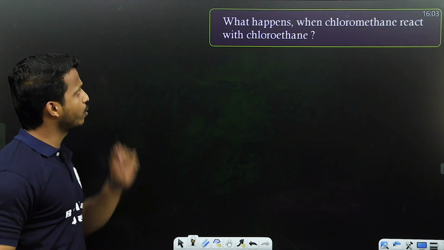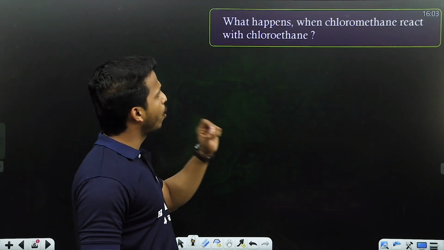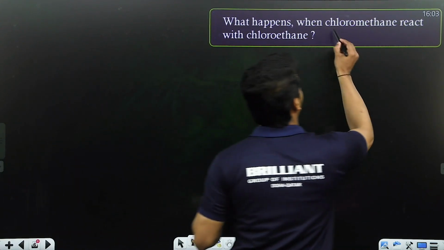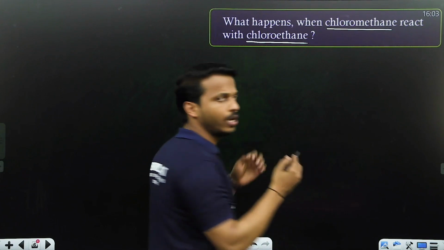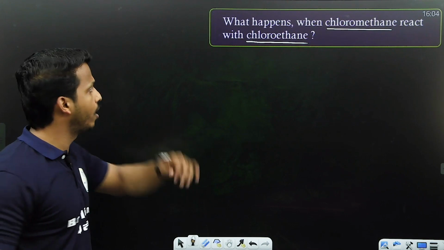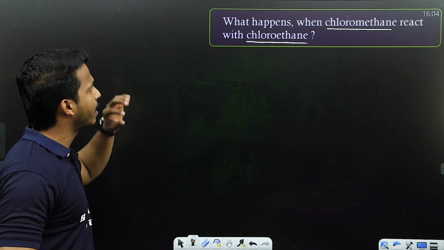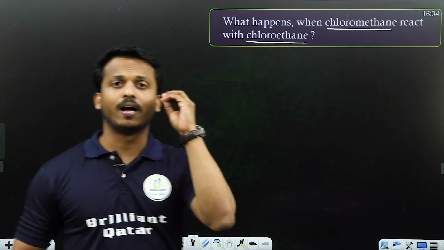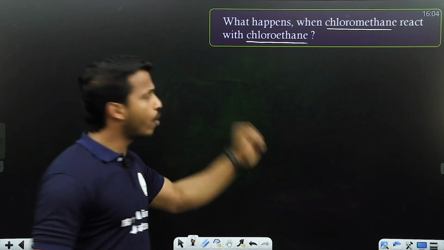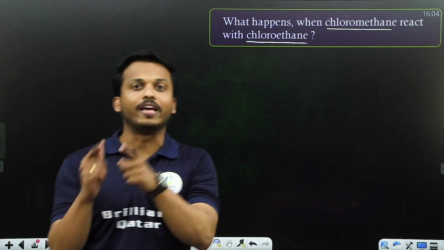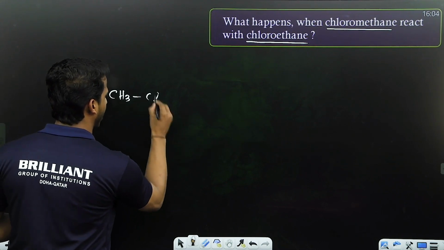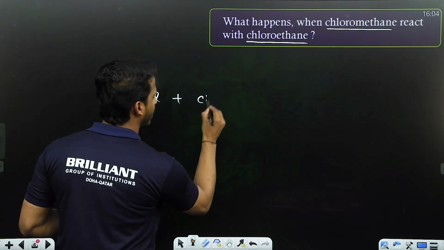Not over. Next question. What happens when chloromethane reacts with chloroethane? I'm just adding one point here. What happens when chloromethane reacts with chloroethane in Wurtz reaction, meaning reacting with sodium? Chloromethane is one haloalkane, chloroethane is another haloalkane, right? What is chloromethane? CH3Cl.